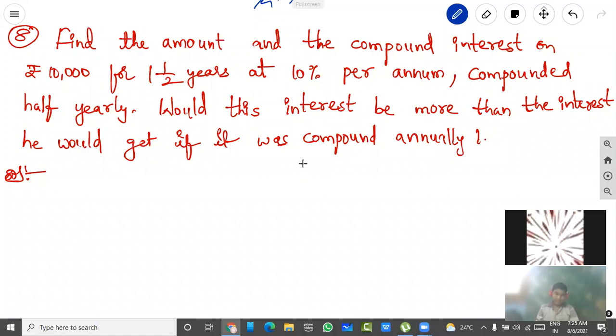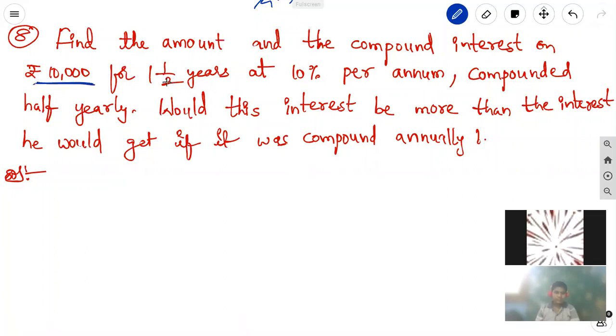Eighth problem. Find the amount and the compound interest on 10,000 rupees for 1.5 years at 10% per annum, compounded half yearly. Half yearly means the time period is twice and the rate of interest becomes half of the rate of interest. Why? Because we can calculate the interest for 6 months. 6 months means we calculate 2 times, but they have given 10% per annum, so the 10% can be divided into 2 parts, that is 5% for half year, 5% for half year.